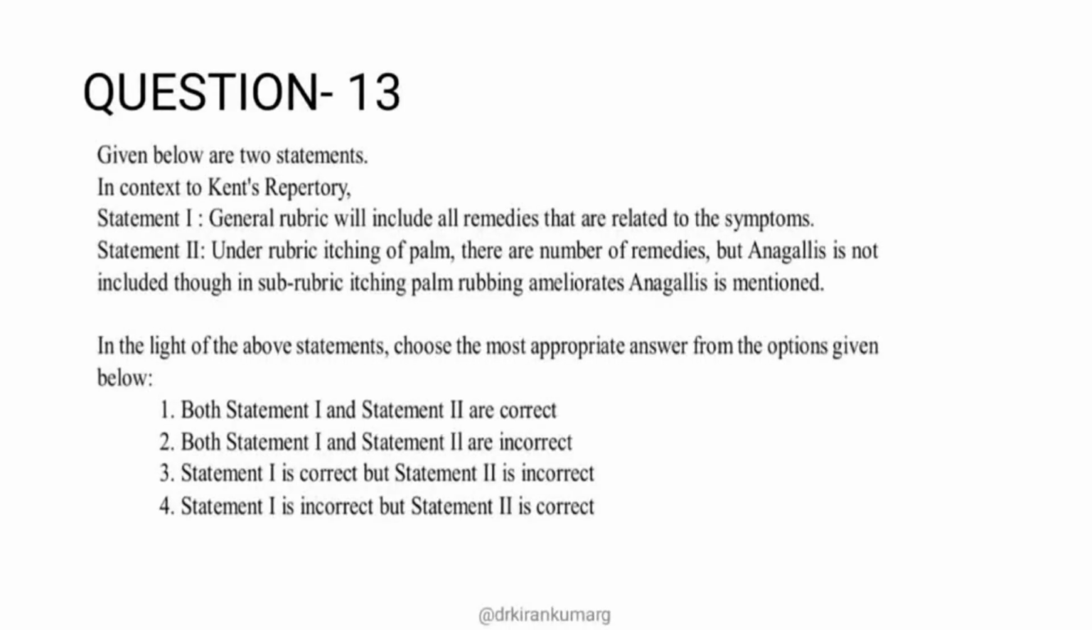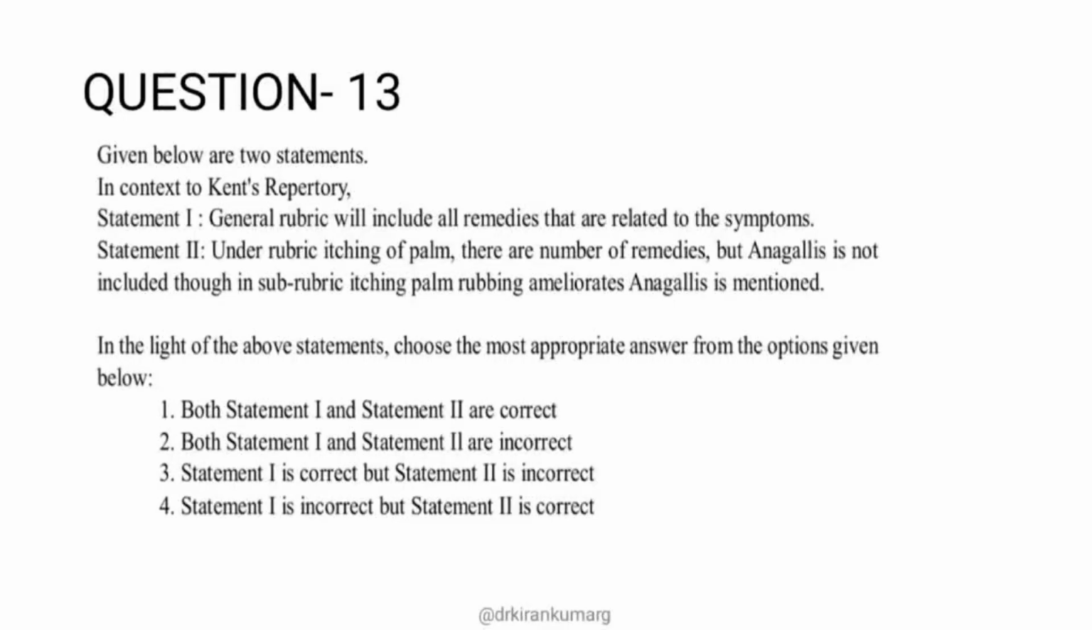You need to know the concept of Kent's repertory very thoroughly for this question. Statement 1 is: a general rubric will include all the remedies that are related to the symptom. Statement 2 is: under the rubric itching of the palm there are a number of remedies, but anagallis is not included, though in the sub rubric itching palm, rubbing ameliorates, anagallis is mentioned. If you don't know anything about the skin itching of the palm, or the extremity section, if you have not seen the rubric and don't know the remedy anagallis, better not to answer this question.